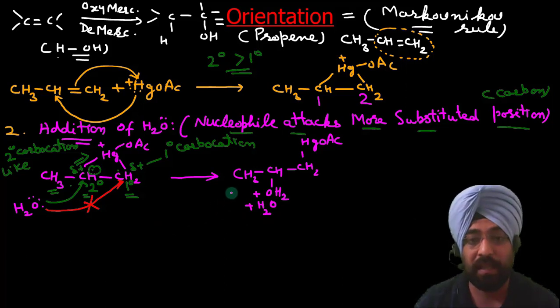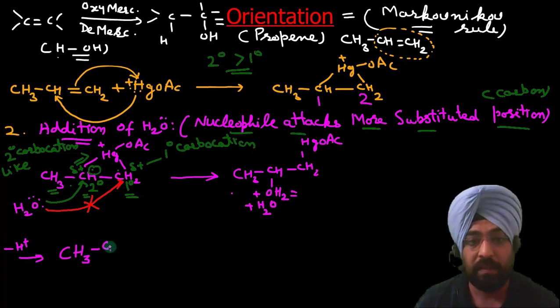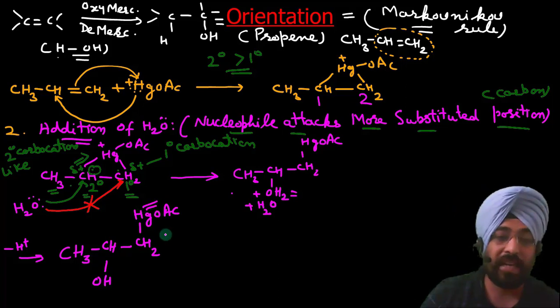Next step, this proton will be abstracted by water or some OAc negative ions. So from here you will get minus H+, and from here you will get CH3 CHOH CH2 HgOAc. Now hydrogen will come at that carbon which is attached to mercury, because there is no direct addition of hydrogen.